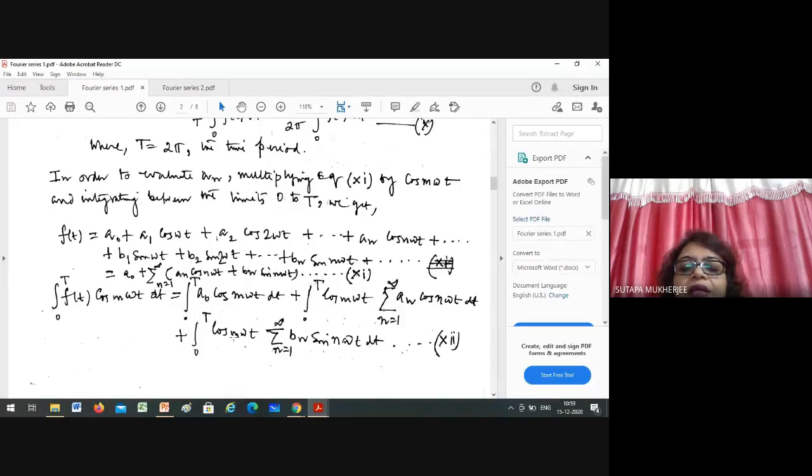Basically you are multiplying cos m omega t with three parts: a0, this part and that part.